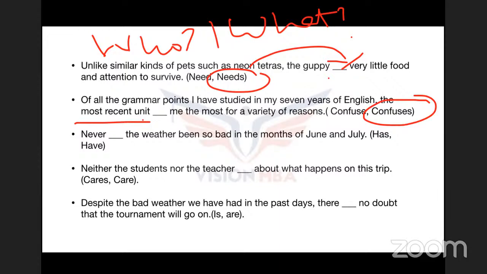Never dash the weather been so bad in the months of June and July. Now, people are going to get confused by June and July, and they're going to ask, okay, months are there, so whether it's going to be has or have. Simply ask this one question to yourself, who and what, depending upon the sentence. Never dash the weather been so bad in the months of June and July. Now, what has been bad? Weather. Weather is the subject, and weather is singular. So again, it's going to be has.